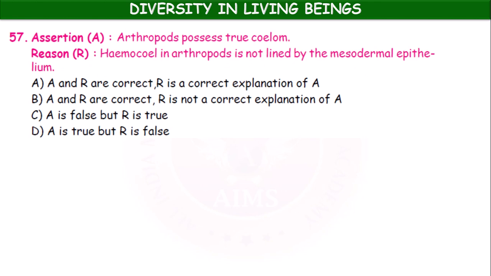Next, assertion: arthropods possess a true coelom. Reason: hemocoel in arthropods is not lined by the mesodermal epithelium. Once again, assertion is true, but reason is false. Hemocoel is present in arthropods, but saying it is not lined by mesodermal epithelium is wrong.